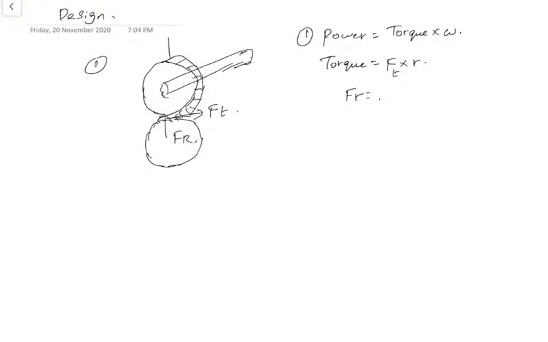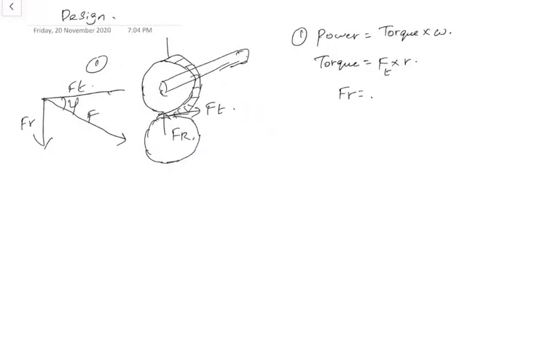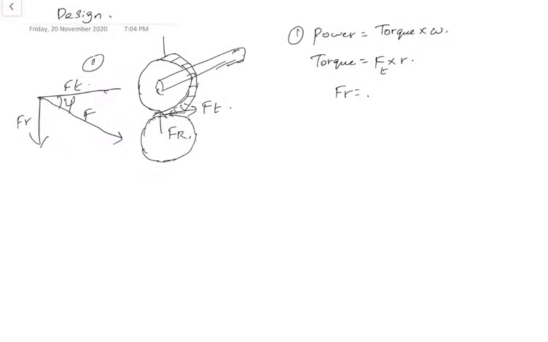parallelogram theorem. Here, this is my Fr. This is my Ft. This is my resultant F. And this is my pressure angle. Anyway, tomorrow I'll be giving the section in depth, all about gears. Today, let me give you a small introduction of what is the design, how it plays a role. So this psi is nothing but the pressure angle. Using this, you can easily find that Fr is nothing but Ft into tan psi.